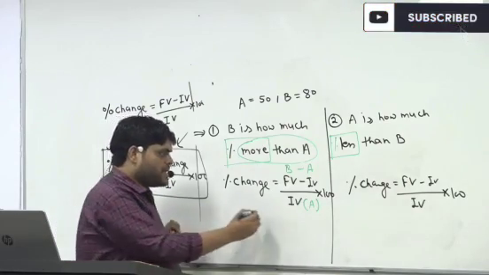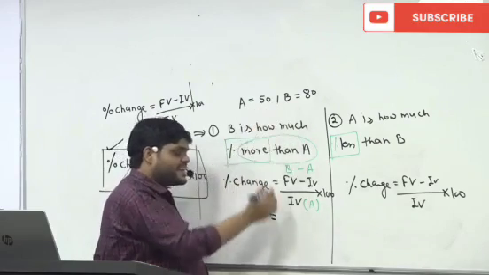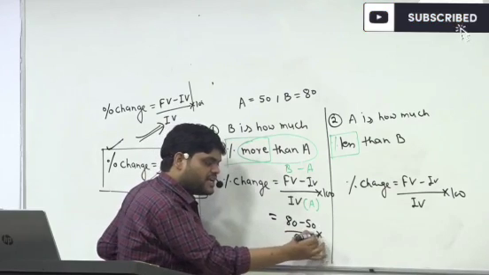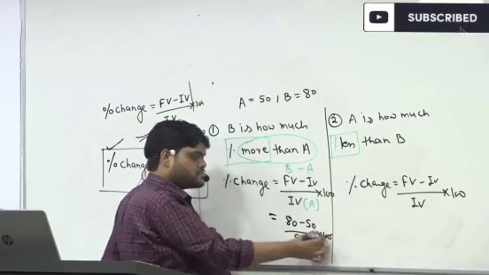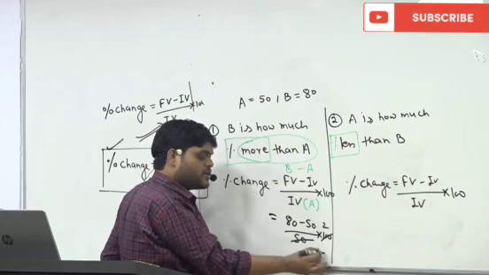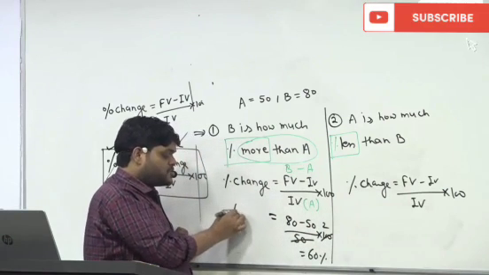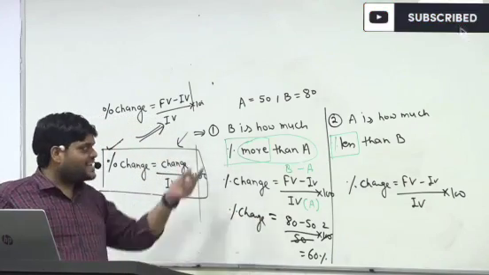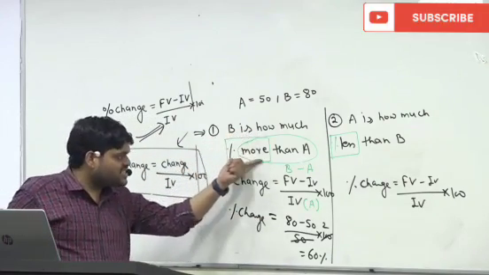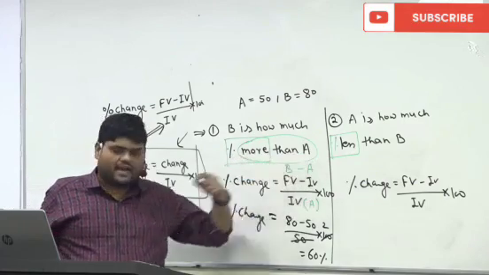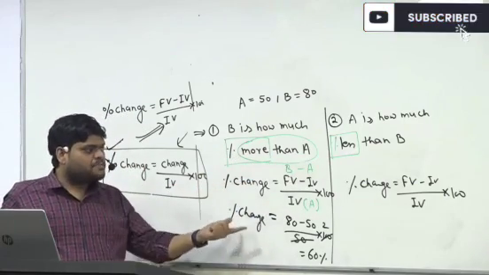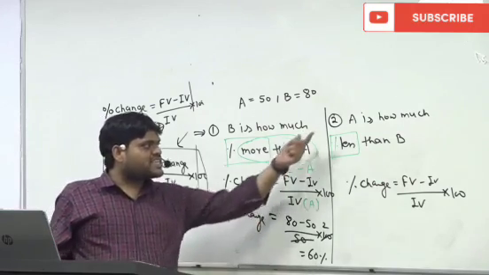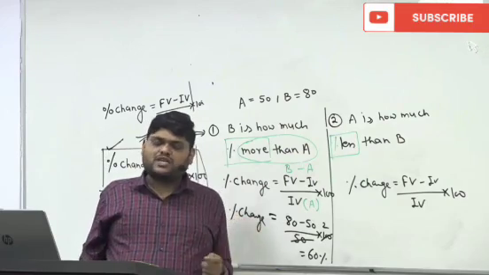So this simply becomes 80 minus 50 upon 50 into 100. This equals 60%. That means the percent of change is 60%, or I can say that B is 60% more than A. Now, come to the second part.